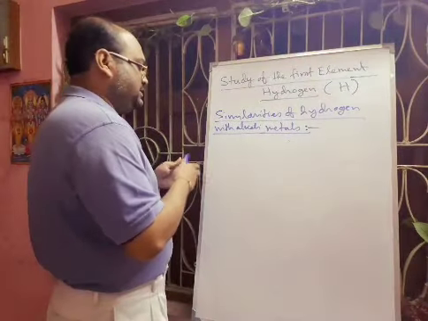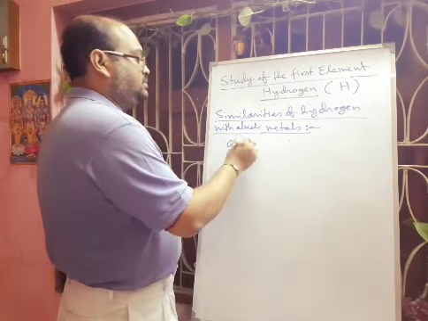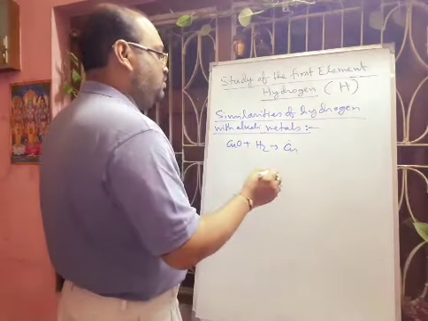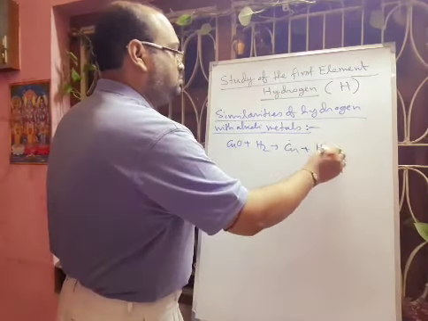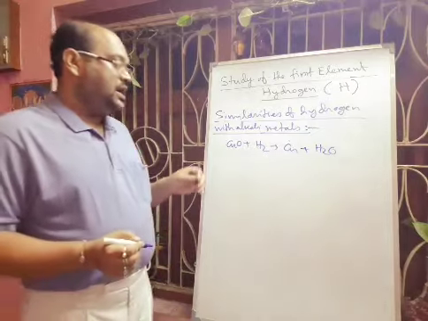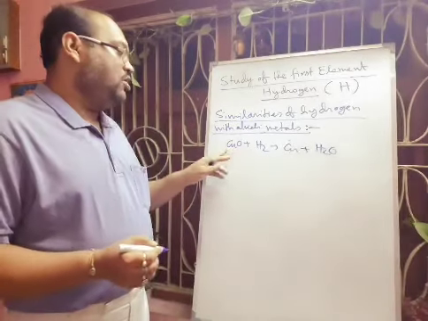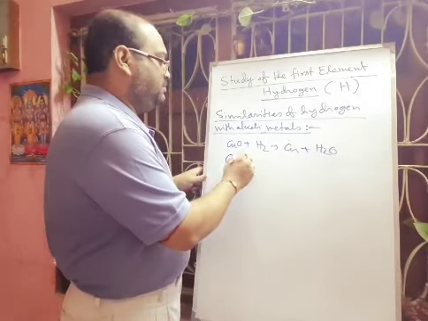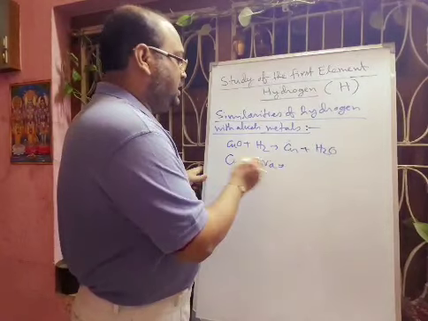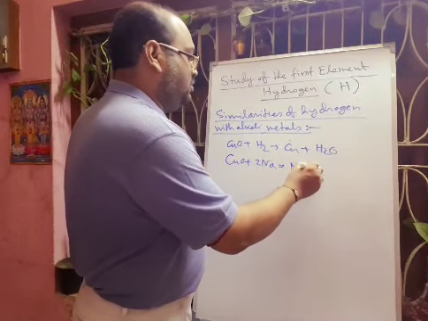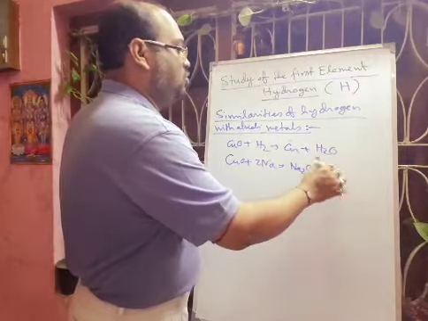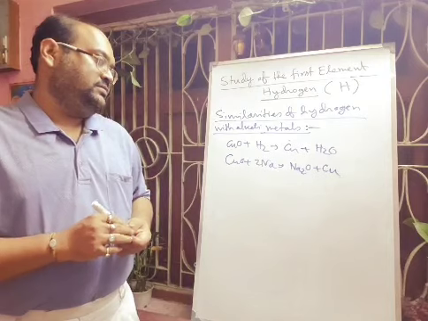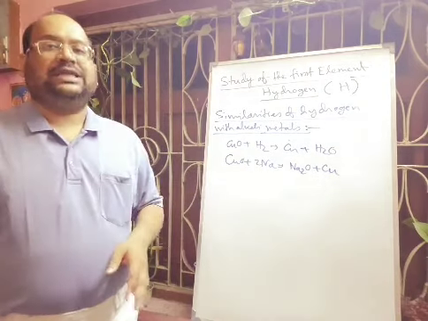If you take copper oxide and pass hydrogen gas, that will form Cu plus H2O. So hydrogen here reduced copper oxide to copper. In the same way, sodium will combine with oxygen forming Na2O, and it will form Na2O plus Cu. So here both hydrogen as well as the alkali metal are acting as reducing agents.